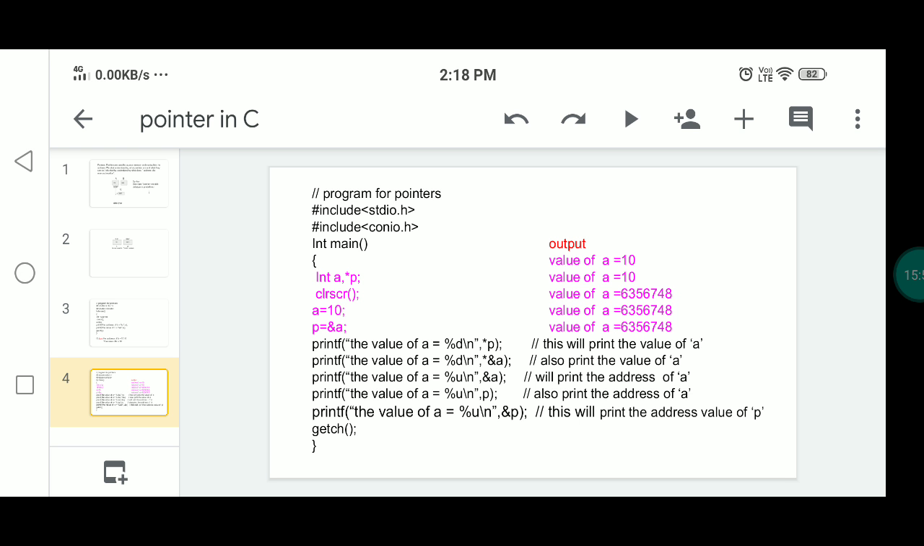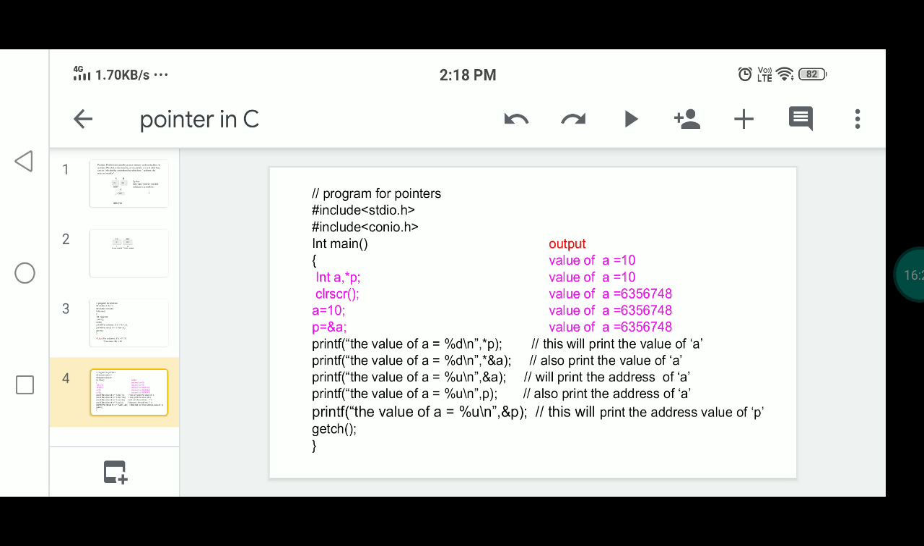So the address of p is again 6356748. p is the variable in which the address of a is assigned. So &p means it will print the address value of p. That is the same thing. Then next, getch, the last statement in this example. This is a simple example for the pointers topic.